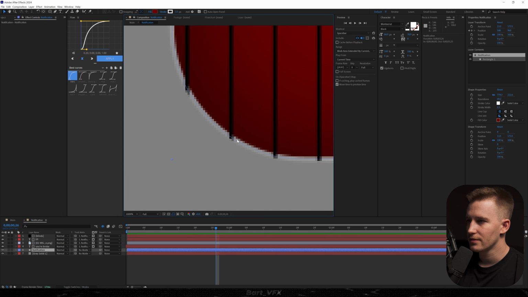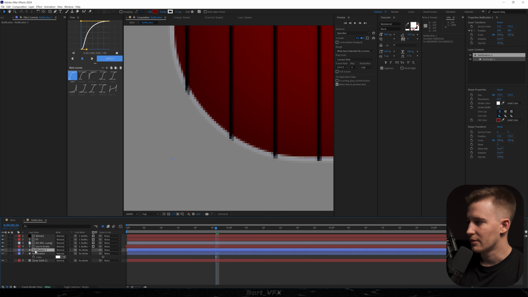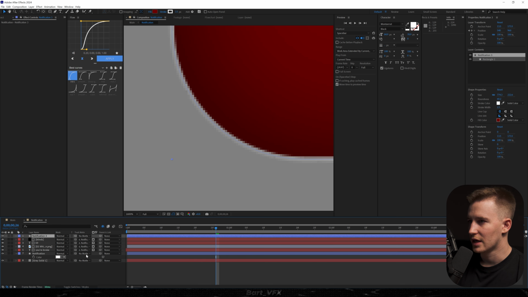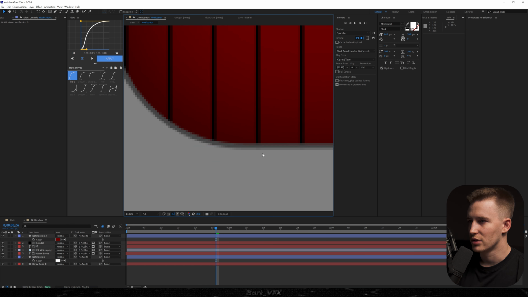Actually, you know what we could do is get rid of the lines on top of our stroke over here. So for this, I'm gonna duplicate notification, I'm gonna go back, I'm gonna turn off the solid color, and I'm gonna put the notification 3 on top. And here as well, we need to go to fill and change it to none, and that way we're all good. Nothing is really overlapping here.